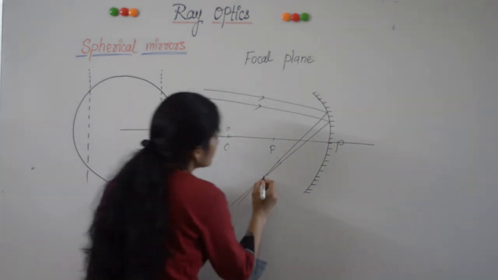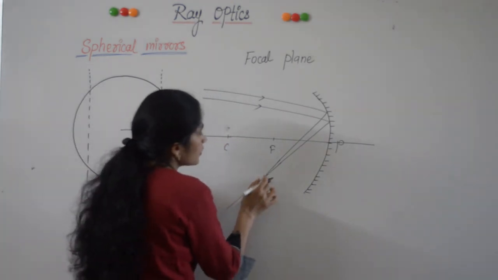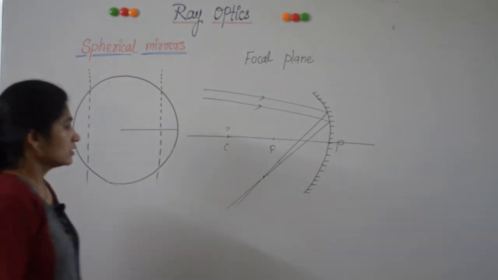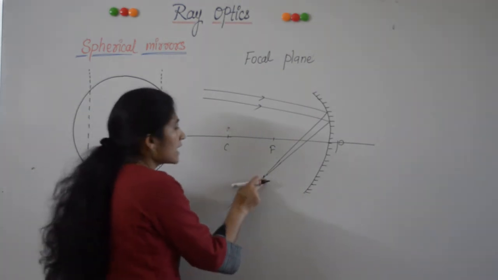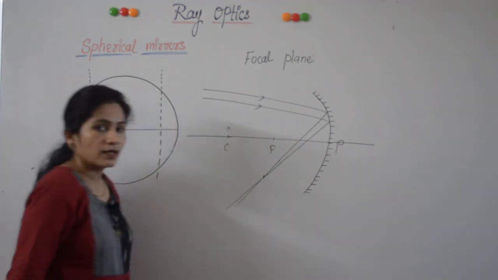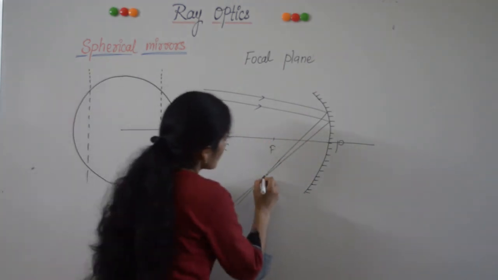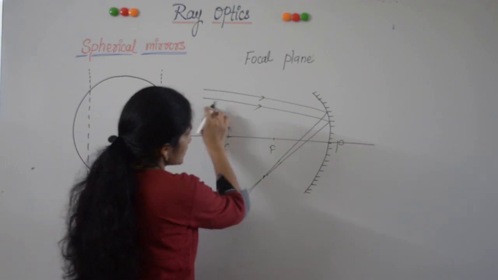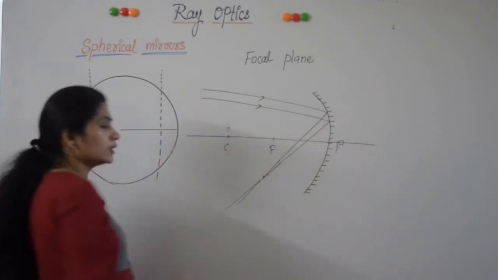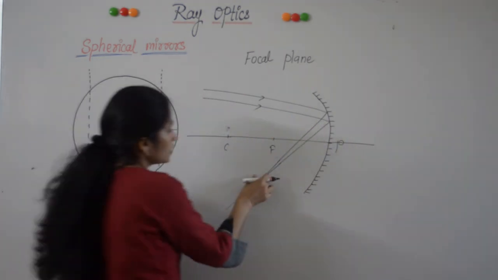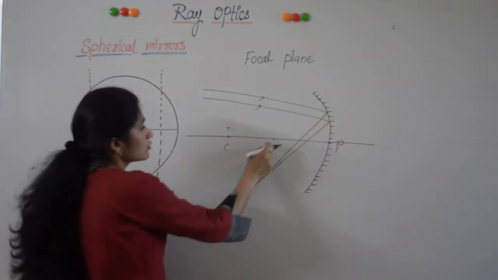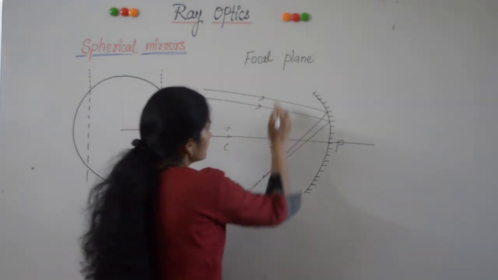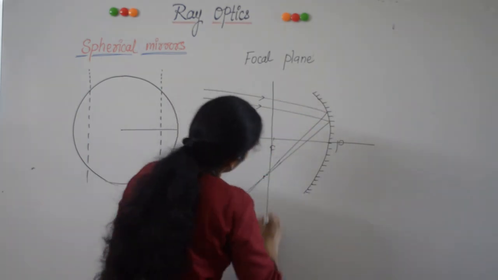After reflection they converge at one point. This point is not the principal focus. This point is called a focus but it is not the principal focus, as it doesn't lie on the principal axis. So all such rays which are parallel to each other but not parallel to the principal axis converge in one plane, an imaginary plane which passes through this focus, and this is called the focal plane.